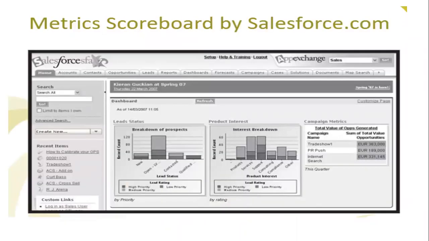And this is the metrics scoreboard by salesforce.com, which you mentioned in the last slides. It talks about everything and gives you all the details of how that has worked. The sales metrics, which are increasing and which are decreasing, you can also check out.